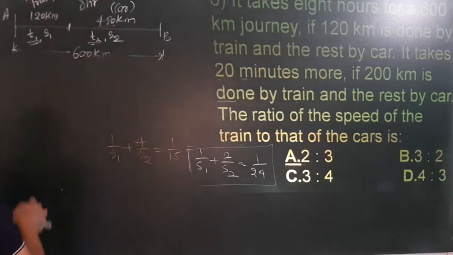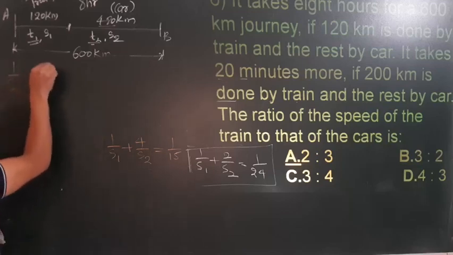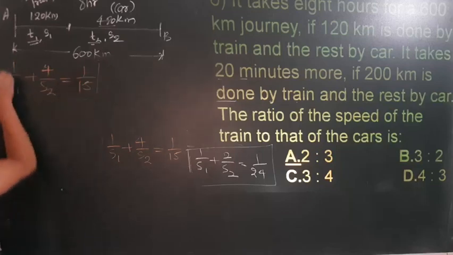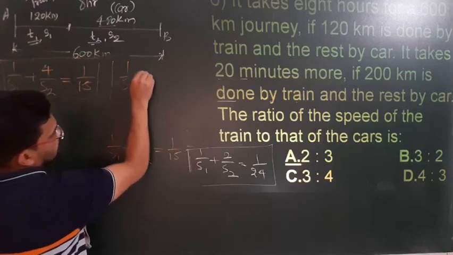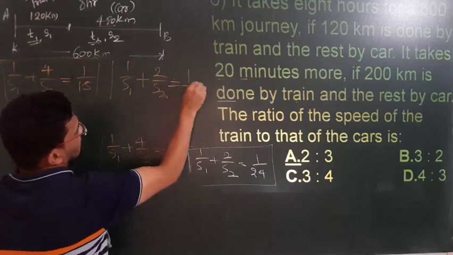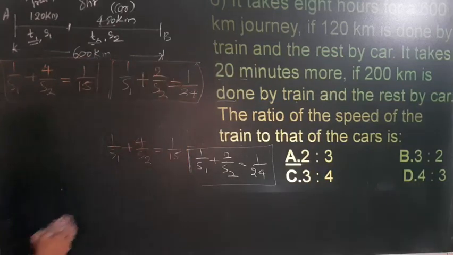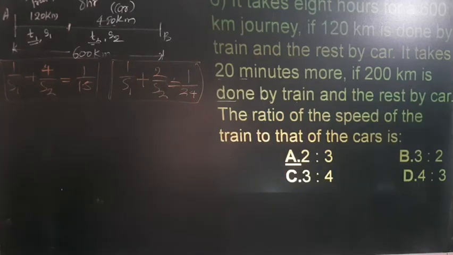So okay, write down these two equations now. 1 upon s1 plus 4 upon s2 is equal to 1 upon 15. This is one equation, and the second equation is 1 upon s1 plus 2 upon s2 is equal to 1 upon 24. These are the two equations we got. Now using equation 2, you can find out s1 divided by s2.